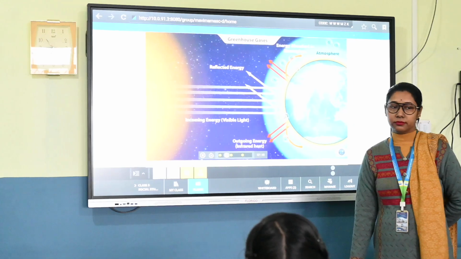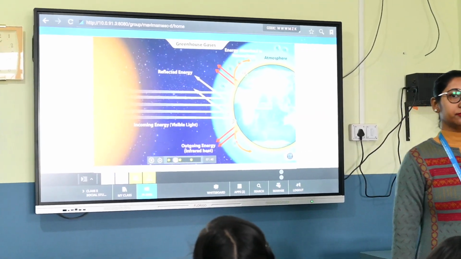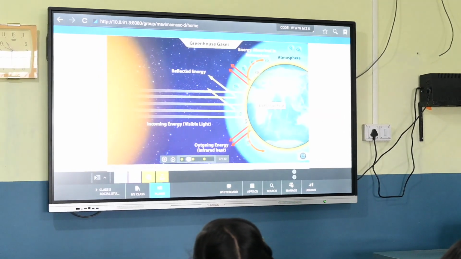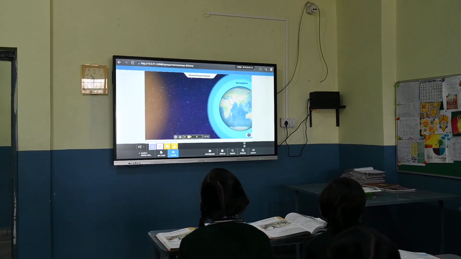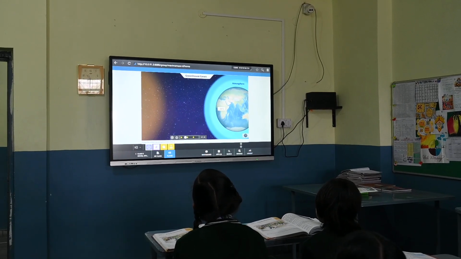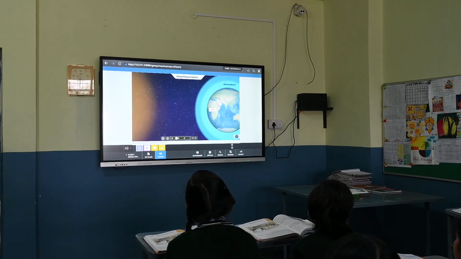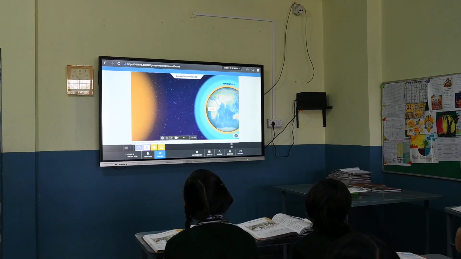The atmosphere surrounding the Earth helps to keep the Earth warm. Without these greenhouse gases, the Earth's temperature would be as cold as -20 degrees Celsius. These gases sustain life on Earth.